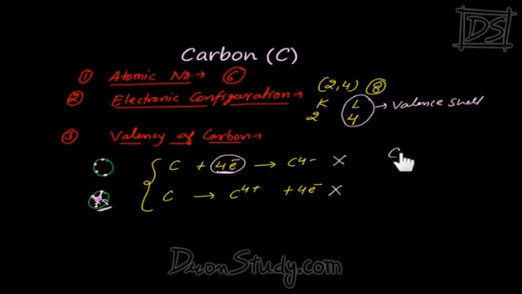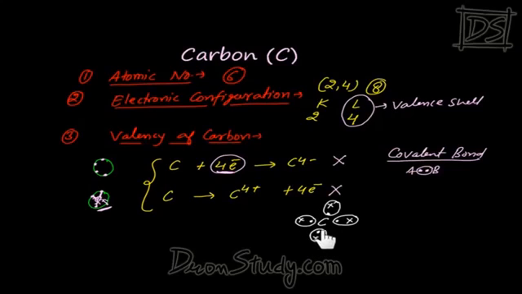So you have studied a bond. Which bond? Covalent bond. And what is a covalent bond? It is made by the mutual sharing of 2 electrons. And what do we call these bonds? Covalent bonds. So what does carbon do? Carbon shares its 4 electrons with the 4 electrons of some other elements and makes 4 covalent bonds. How many bonds does it make? 4 covalent bonds. In this way carbon has completed its octet.